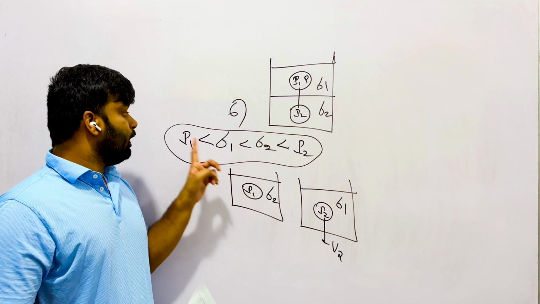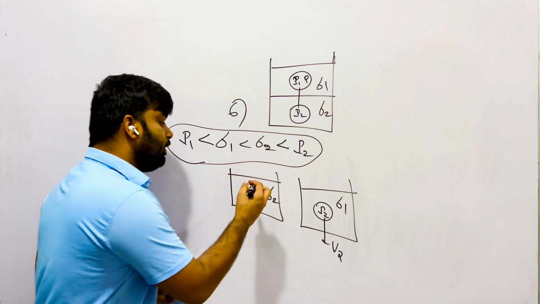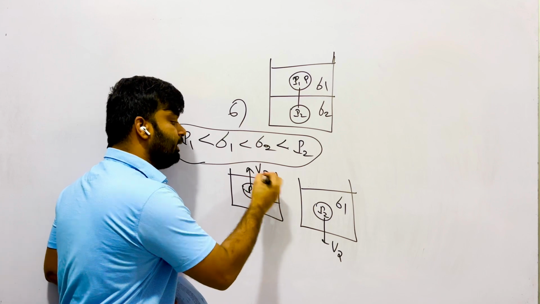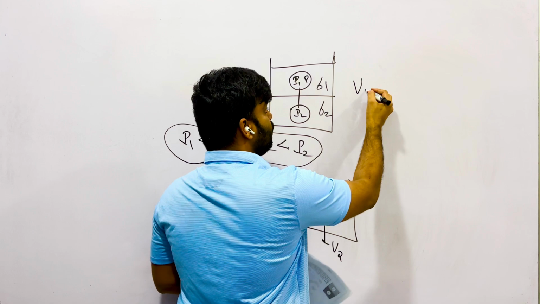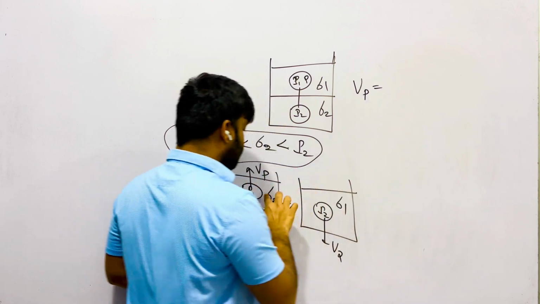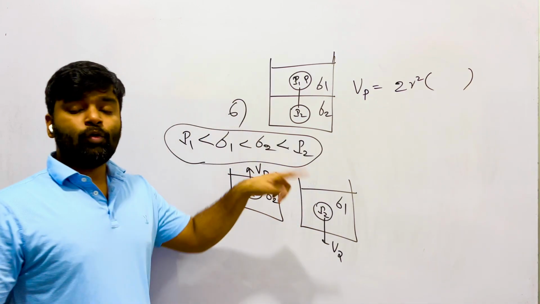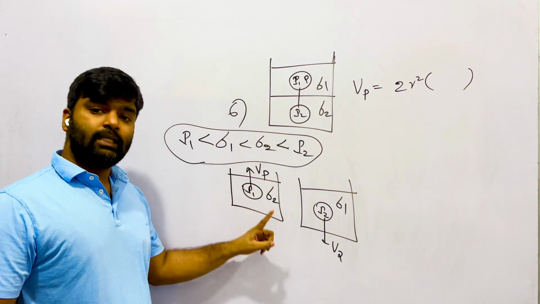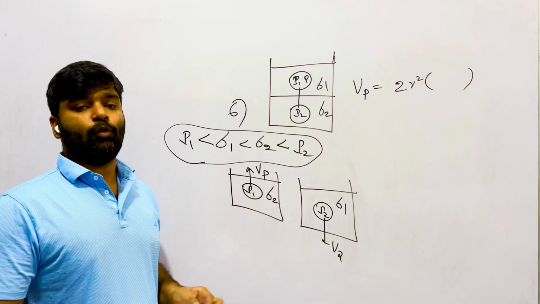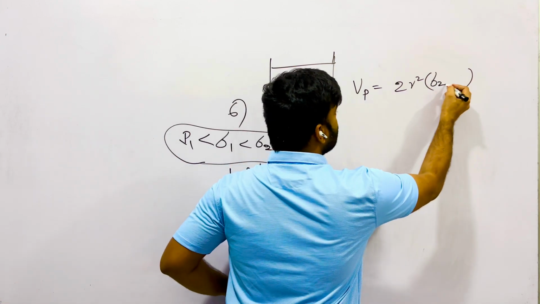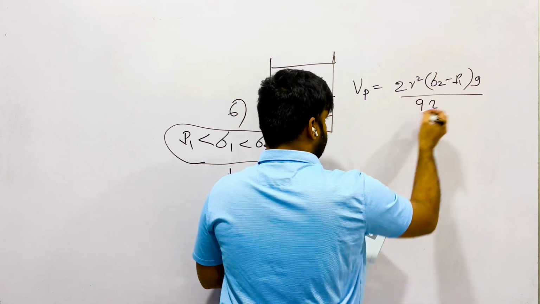But here, rho 1 is lesser than sigma 2. Therefore, it will tend to move upward. Its terminal velocity will be in the upward direction. Therefore, there is a ratio of Vp over Vq. Vp is 2 r squared, not rho minus sigma. Here you have to write sigma minus rho because density of liquid is greater than object. Therefore, sigma 2 minus rho 1 g over 9 eta.